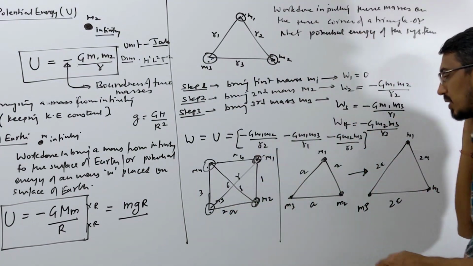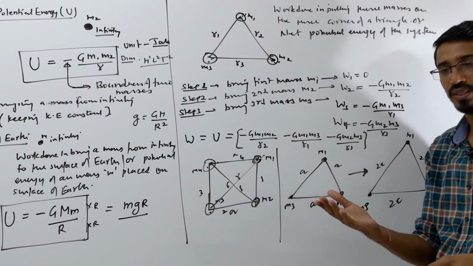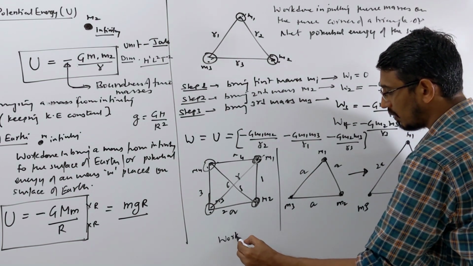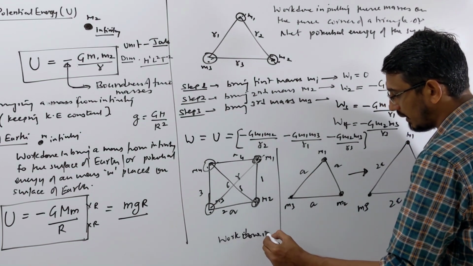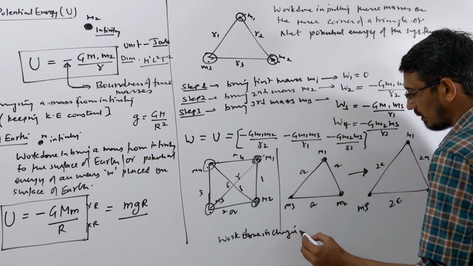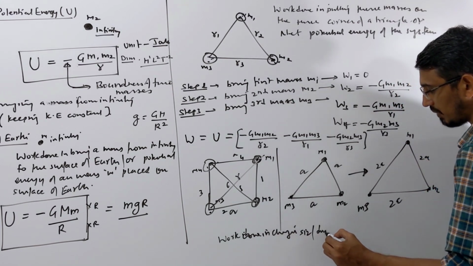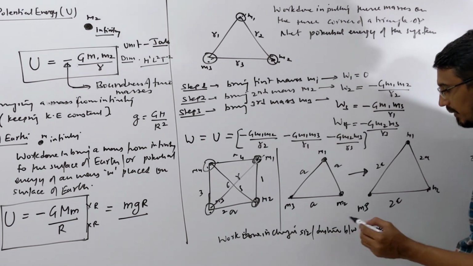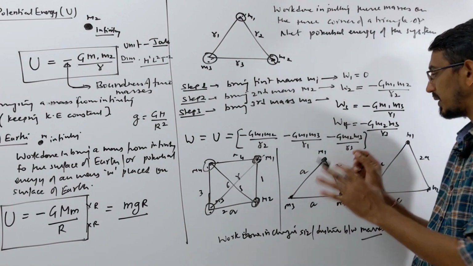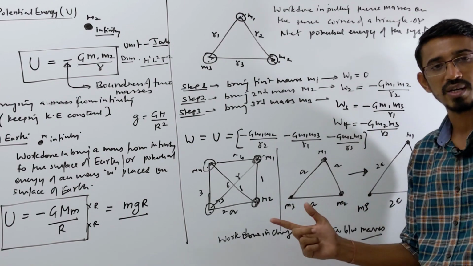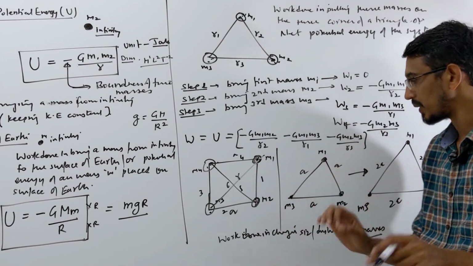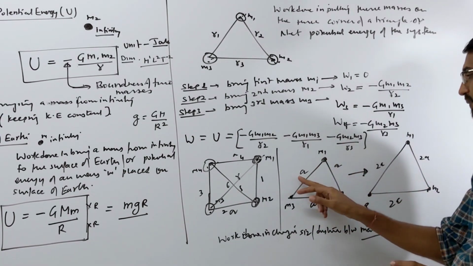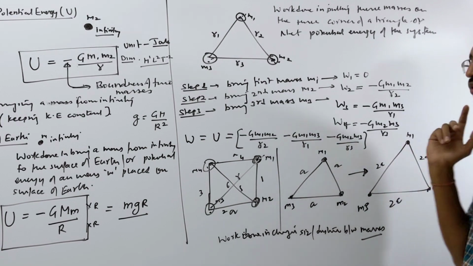So what we do in this type of question, suppose this question is asked, please write a few words. This question, like, you say that work done in changing size, or you say that distance between masses, right? So write this example carefully. Suppose you write in few words that initially 3 masses were placed at the 3 corners of an equilateral triangle of side A. Please write these words, okay? Then suppose you want to double the size of this triangle. Sides were A, we want to make 2A, 2A, 2A, then how much work will we do?